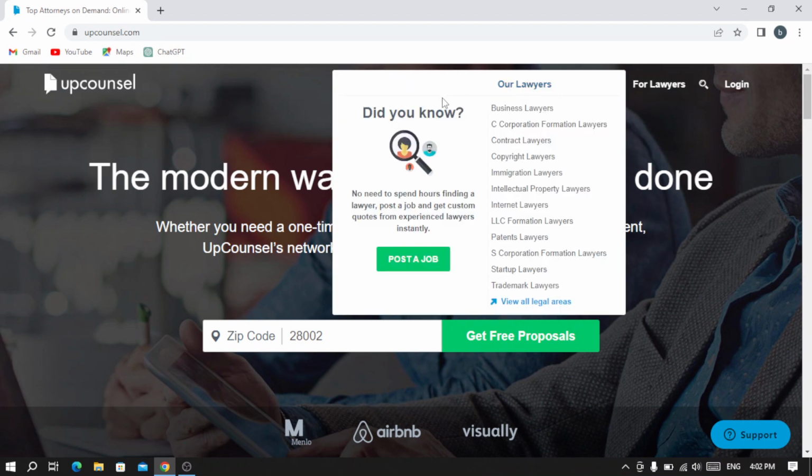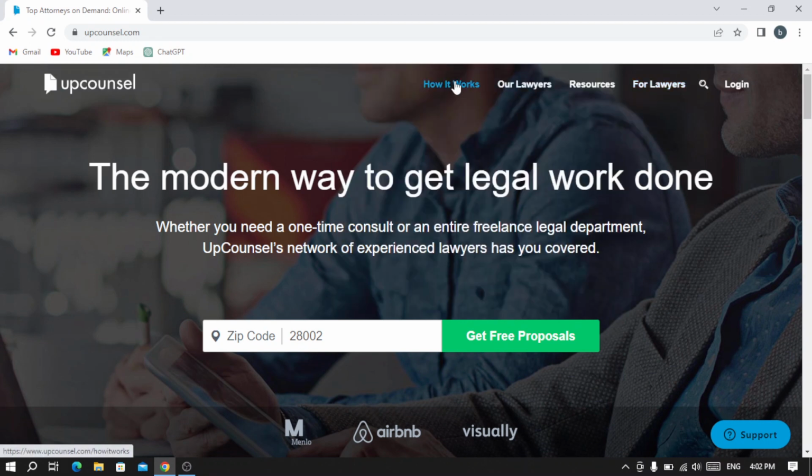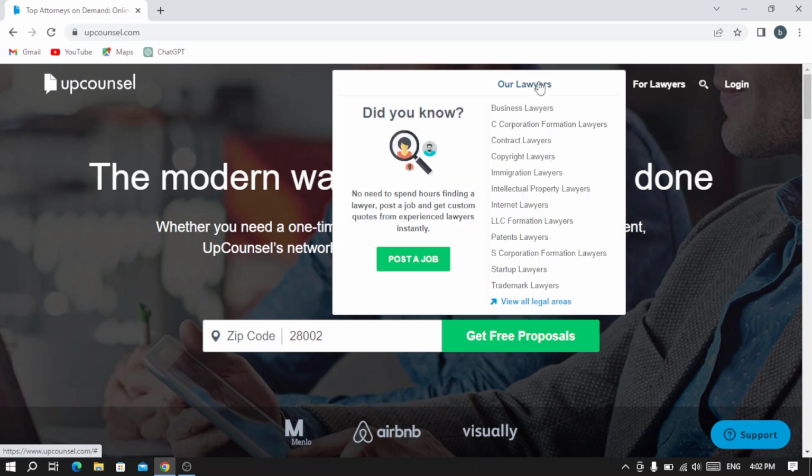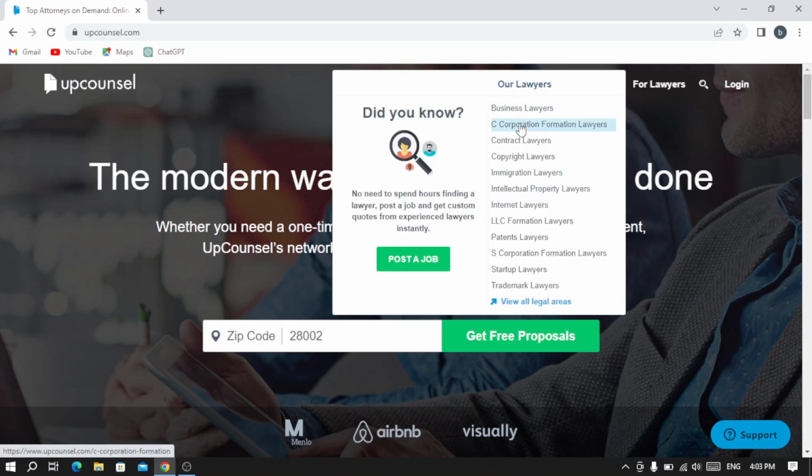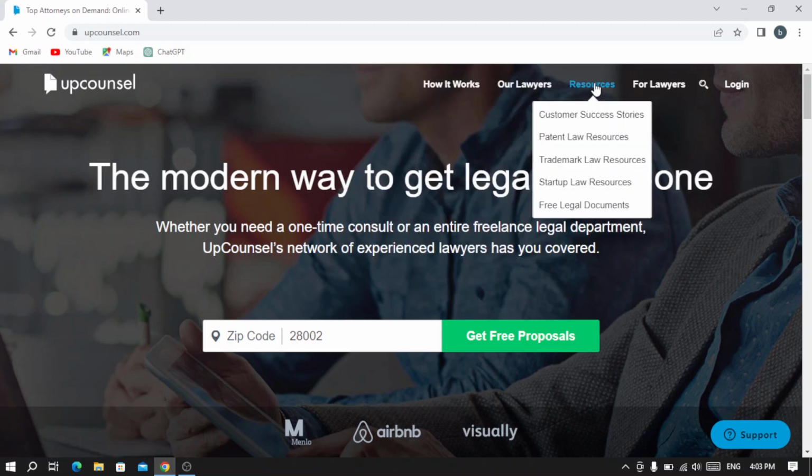And on our right, we have how it works if you need to understand how the platform works. We have their lawyers if you want to post a job, and you have here the categories of lawyers. You have business lawyers, C corporation formation lawyers, contract lawyers, copyright lawyers, and so on. And here you have the resources. You have the customer success stories, patent law resources, trademark law resources, startup law resources, legal documents.